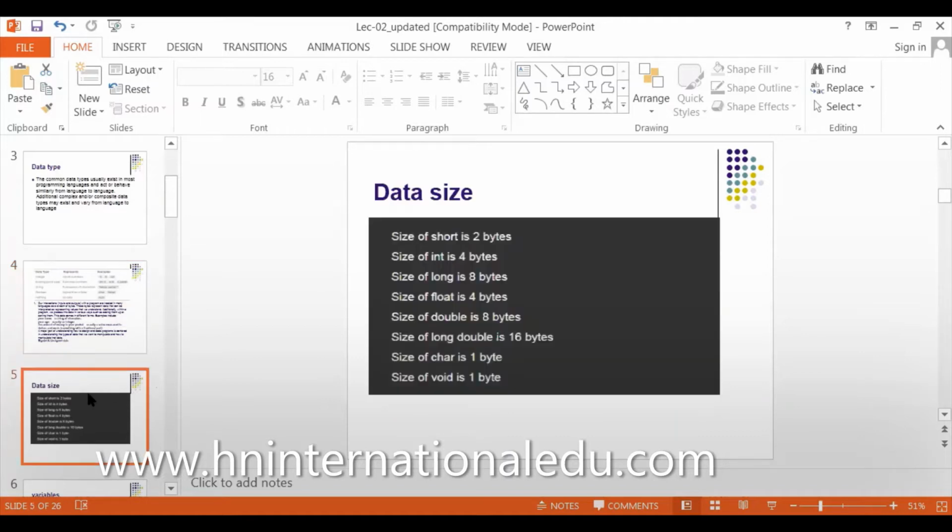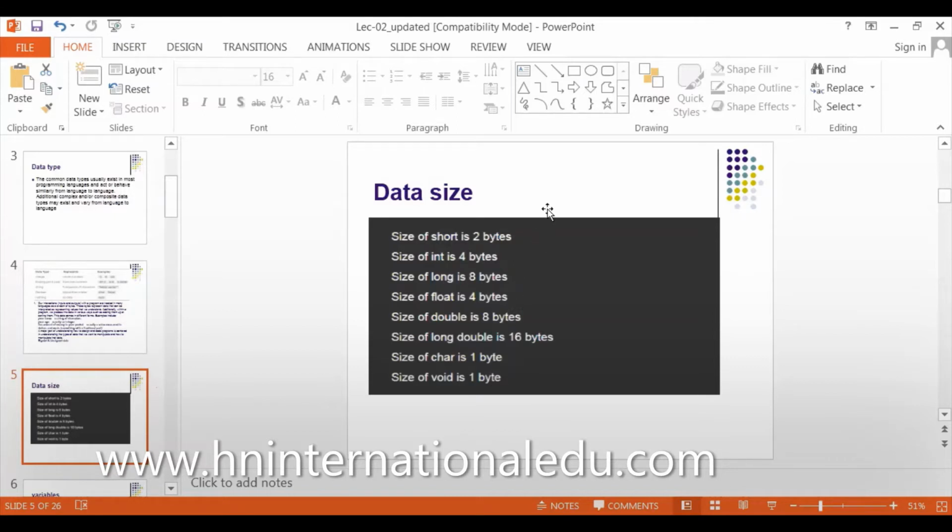In this syntax, size of short is 2 bytes. Size of int is 4 bytes. 4 bytes means 4 multiplied by 8, which is equal to 32 bits. 32 bits will be allocated in RAM for an integer. Size of long is 8 bytes. Size of float is 4 bytes.